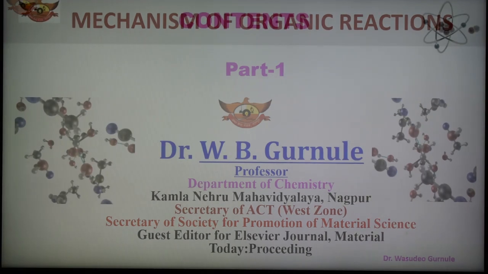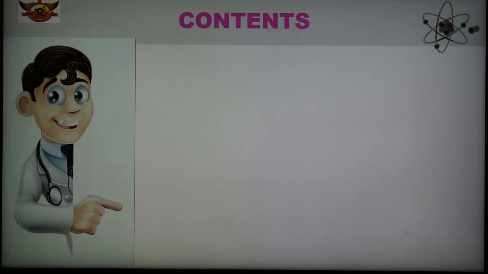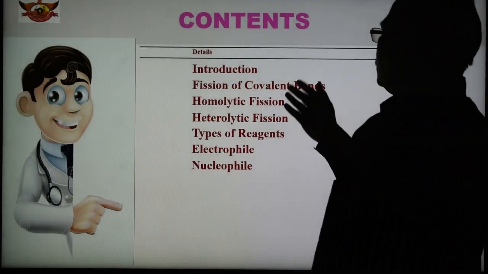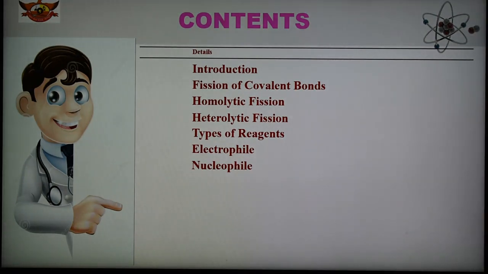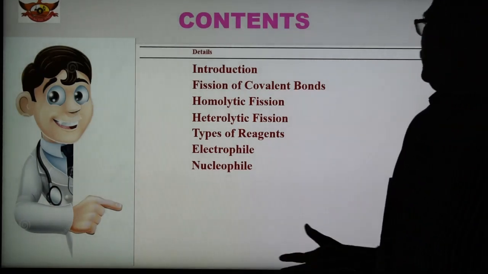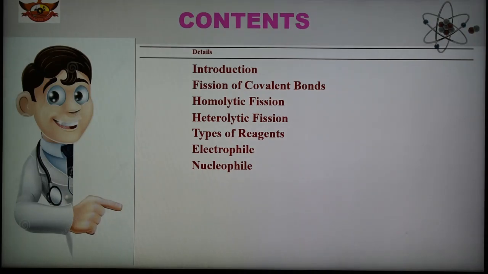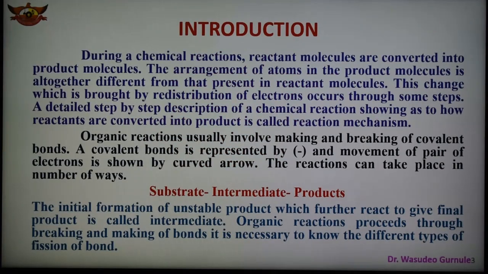In part 1 we are discussing the fission of covalent bonds, two types of fission, homolytic fission and heterolytic fission. Also, there are two types of reagent, one is electrophile and the second is nucleophile. After that we are going to discuss the different types of reactions. There are different types of chemical reactions, and the detailed description of each stage is known as the reaction mechanism.